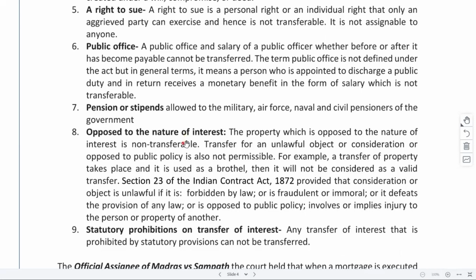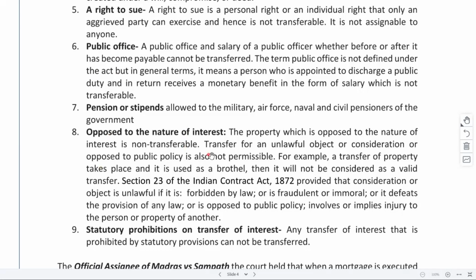You hold some qualification. That is the reason why you are holding the post. It cannot be transferred to any other person unless and until that person also qualifies those grounds. Pension or stipends. You cannot directly say that I don't want this pension or stipend, get it transferred to the other. You need to accept it. After that, you donate it, give it, whatever you want to do, you will be able to do.